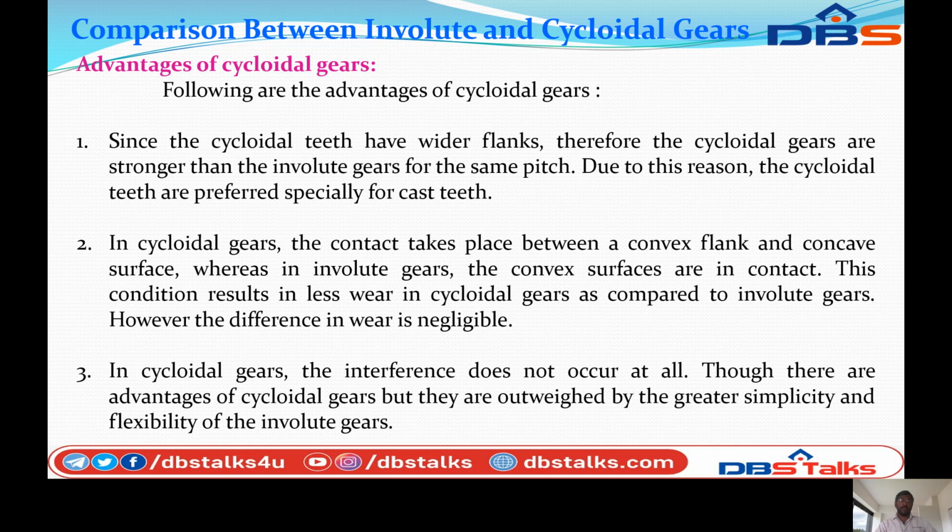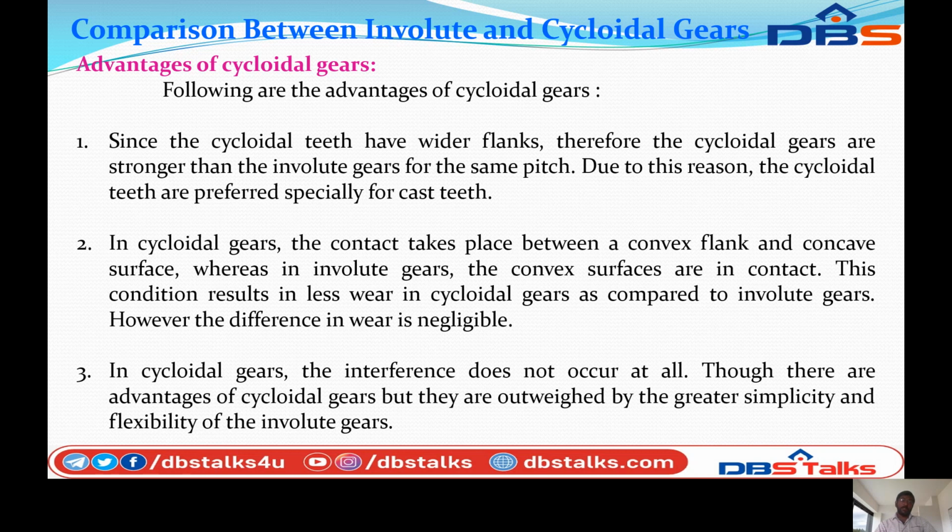In cycloidal gears, the contact takes place between the convex flank and the concave surface, whereas in involute gears, the convex surfaces are in contact. This condition results in less wear in cycloidal gears as compared to involute gears. However, the difference in wear is negligible.